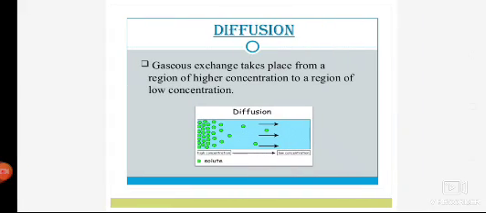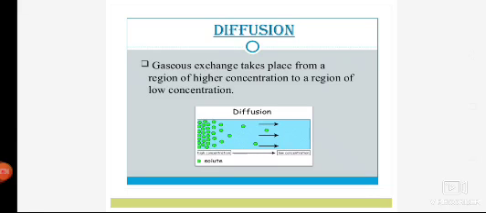Now the cell membrane allows the movement of particles, be it gaseous particles or liquid particles. It easily allows the movement of particles. Now there are two concepts, diffusion and osmosis. Diffusion is the gaseous exchange which takes place from a region of higher concentration to a lower concentration.